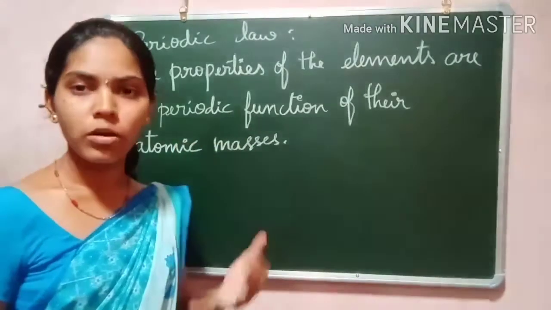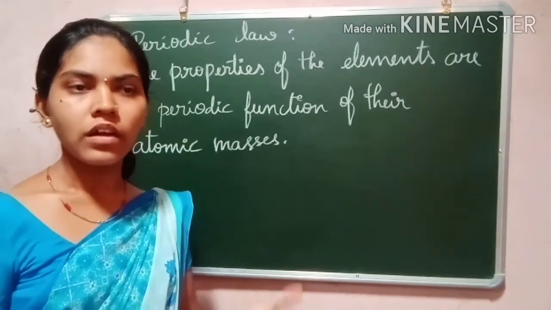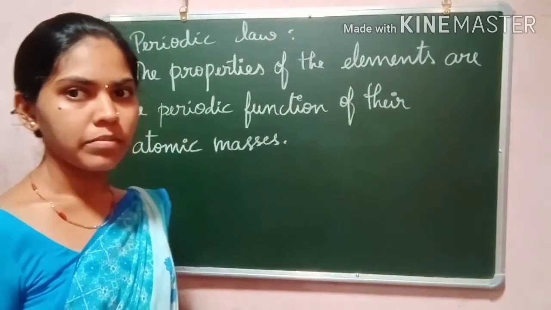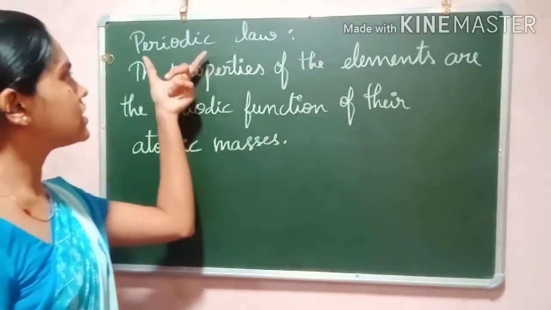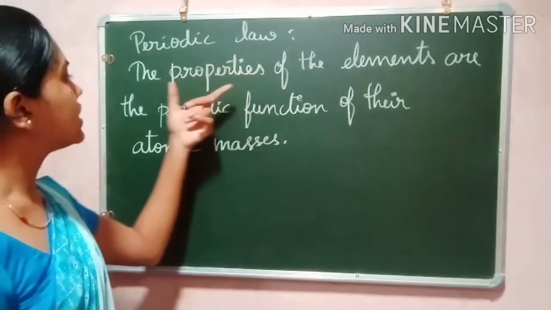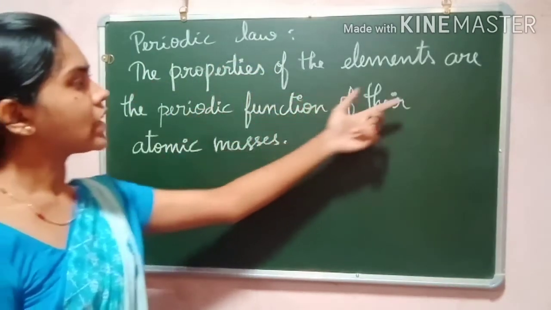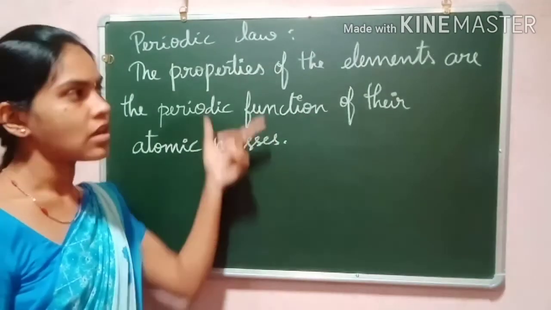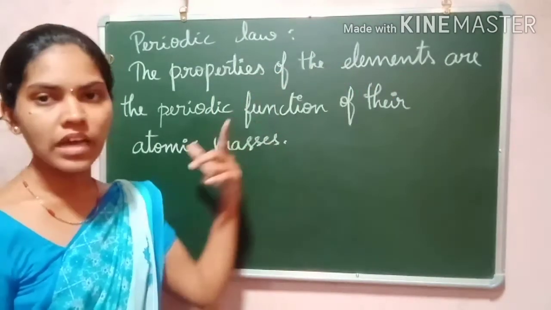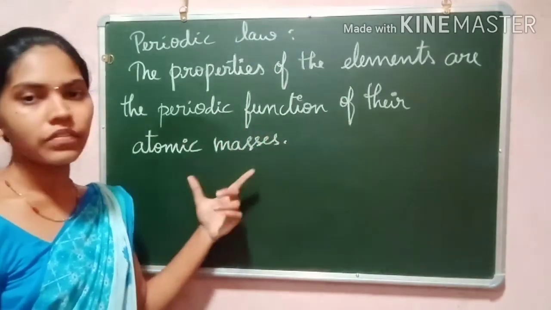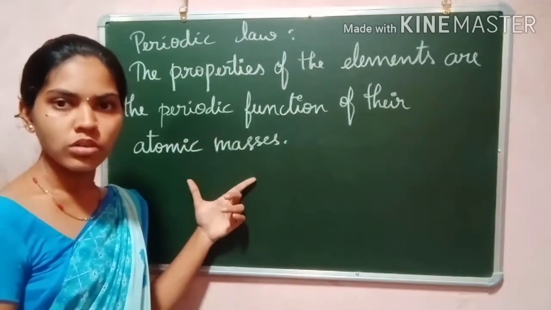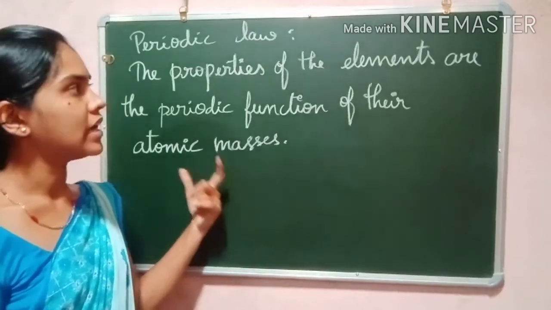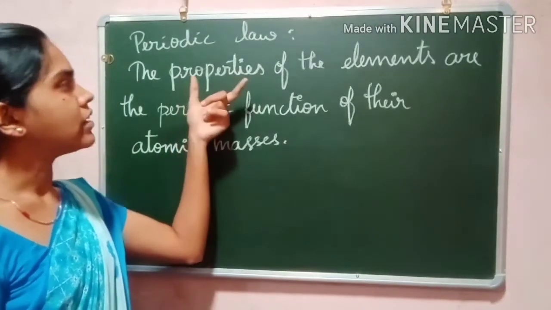Okay, by observing the recurrence of some properties of the elements, he stated the periodic law. It states that the properties of the elements are the periodic functions of their atomic masses. So this statement was given by Mendeleev. This is the periodic law.